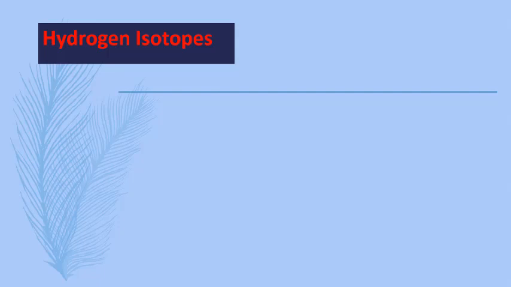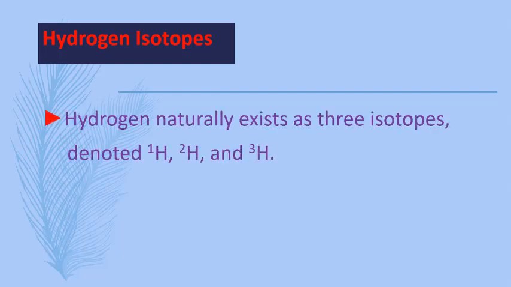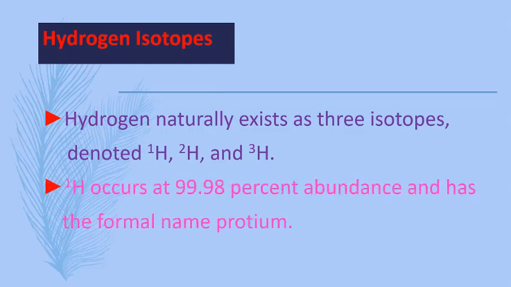Now I am going to discuss hydrogen isotopes. Hydrogen has three isotopes. Hydrogen naturally exists as three isotopes denoted 1H, 2H and 3H. 1H occurs at 99.98% abundance and has the formal name protium.